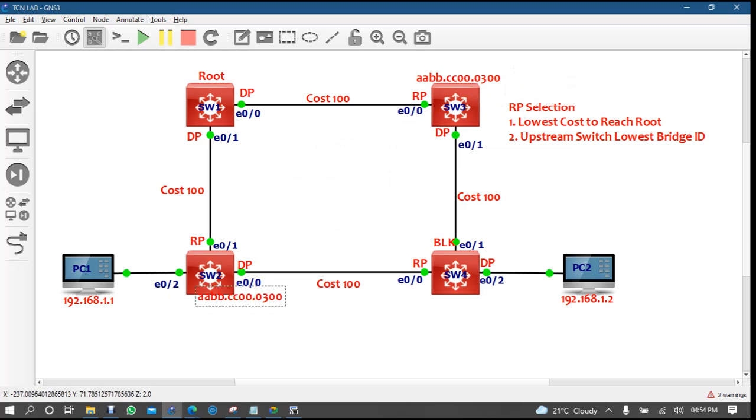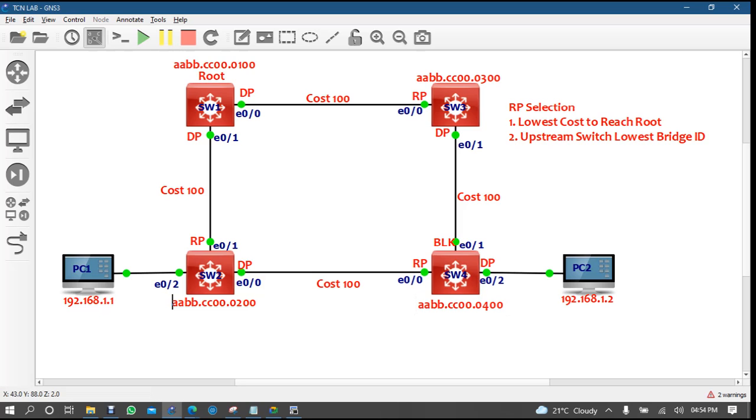This one is 200. And this one is 400. This one is 100 and this one is 400.